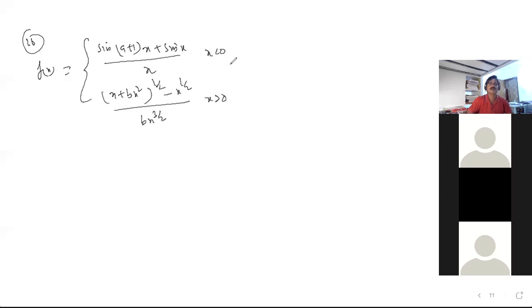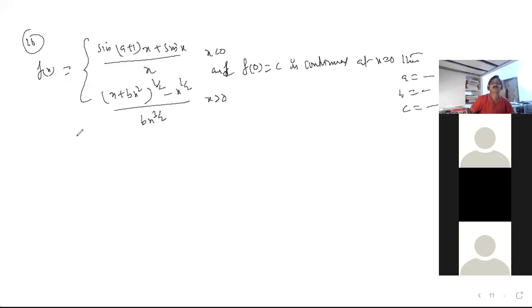He has given f of 0 is equal to c, and f is continuous at x equal to 0. Then he is asking the values of a, b, c.